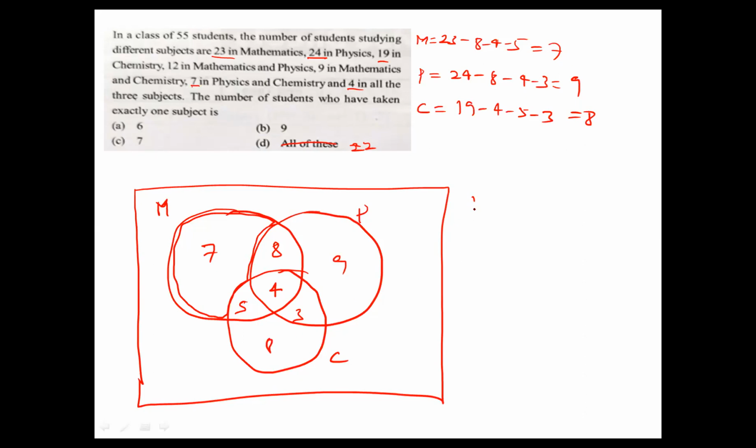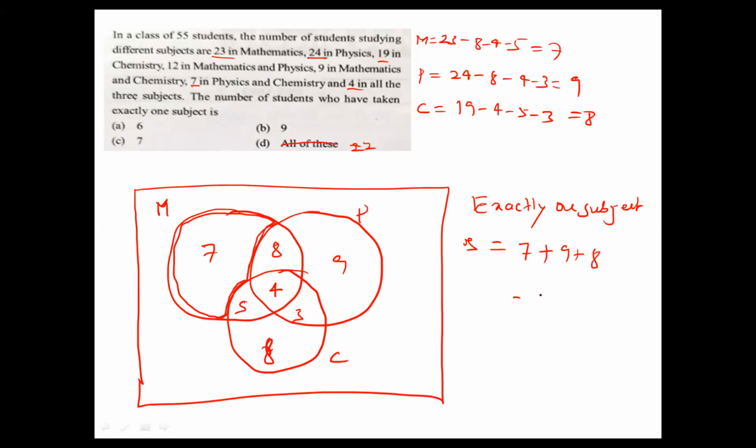So exactly one subject means only maths, these are maths only, 7. We can't consider this one, because 8 is maths and physics both. I want only maths, means only 7, plus only physics, 9, plus only chemistry, 8.